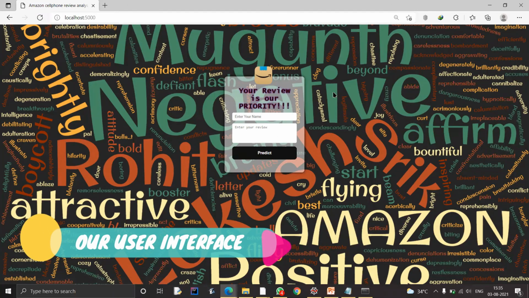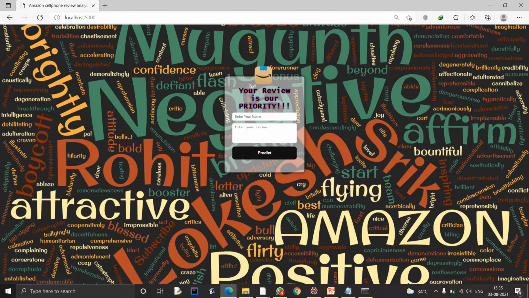Here we have the form container, and we have added the Amazon logo, then a text box for entering the reviewer's name, and a text area for typing the review of a phone. We also added a motto for our page, saying "your review is our priority."